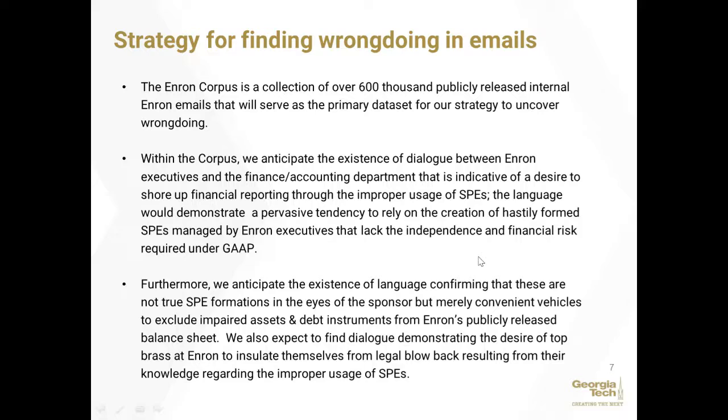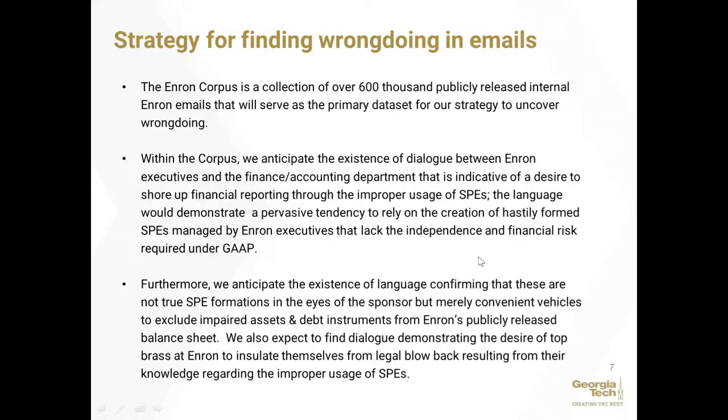Furthermore, we anticipate the existence of language confirming that these are not true SPE formations in the eyes of the sponsor, Enron, but merely convenient vehicles to exclude impaired assets and debt instruments from Enron's publicly released balance sheet. So basically, Enron is fully aware that what they're doing with the SPEs is not in accordance with GAAP.